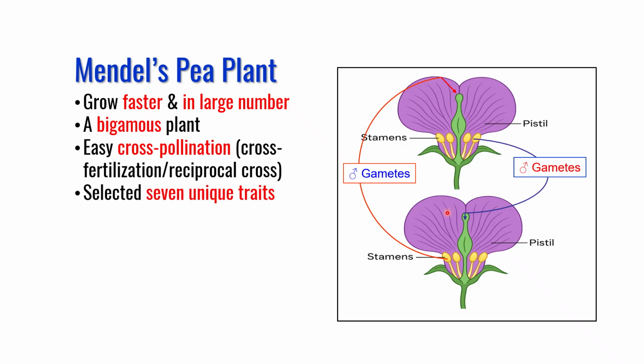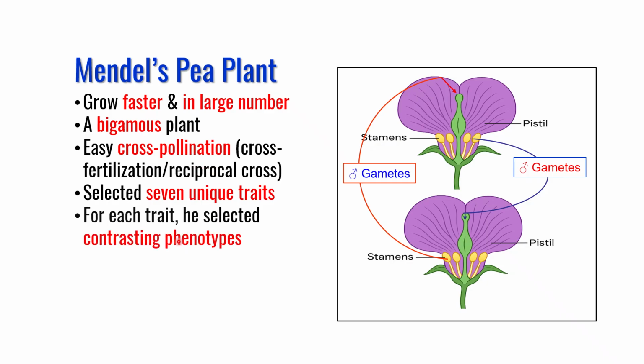He selected 7 unique traits. Unique means these were distinct and they did not interact with each other. That is why I used the term unique traits. Next point, a very important point, he selected contrasting phenotypes for each trait. For each trait, he selected contrasting phenotypes. For example, let's say height is a trait. He selected tall versus dwarf, contrasting.